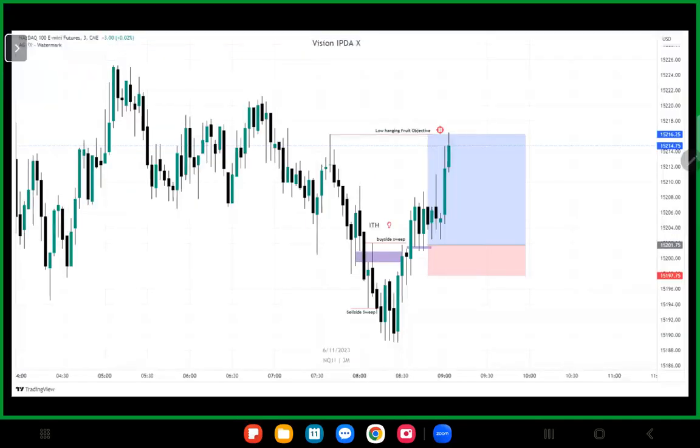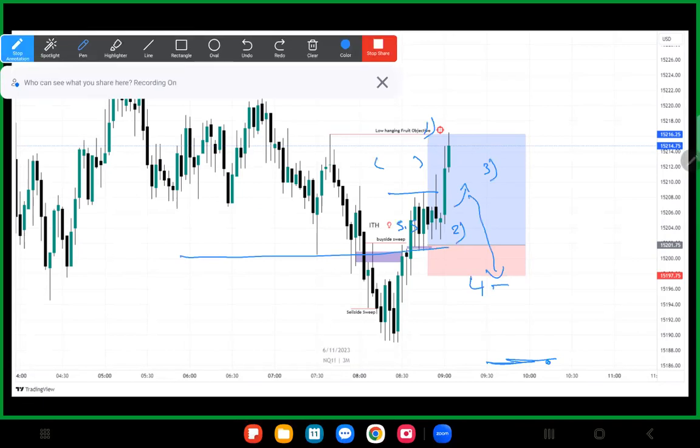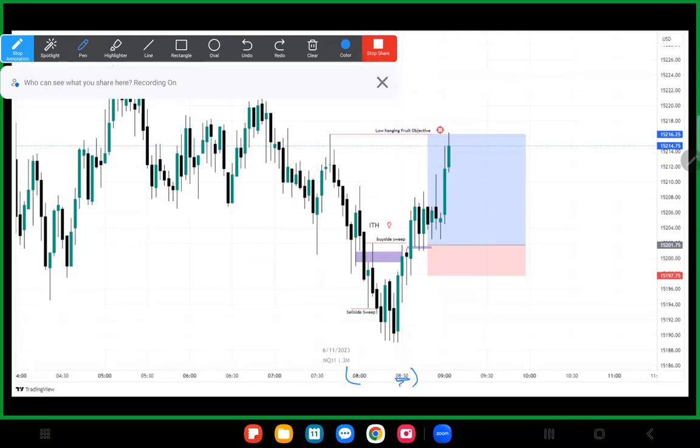All right, so this is a trade from this week, and then you can see kind of how I use this logic. So this is on Monday, and then first thing is time. So news embargo lifts at 8:30, and then ICT says that we're good to start looking for trades after there. So what do we have right here? We have that intermediate term high, that buy side liquidity area right here. So that's that buy side liquidity sweep, that intermediate term high, because it rebalances this old fair value gap right here. And then it comes lower.